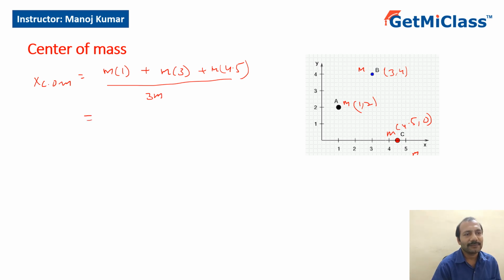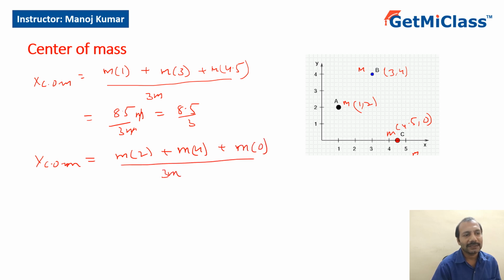So from this, what do we get? 4.5 plus 1 is 5.5, plus 3 is 8.5m, divided by 3m. The m cancels, so the X center of mass is 8.5 by 3. Similarly, if I want to find the Y center of mass: M1 is m, Y1 is 2, plus M2 is again m, the mass of B, Y2 is 4, plus M3 is again m, but Y3 is 0, divided by the total mass 3m. So this becomes 6m by 3m, which is equal to 2. So the center of mass is 8.5 by 3 comma 2. This is the center of mass.